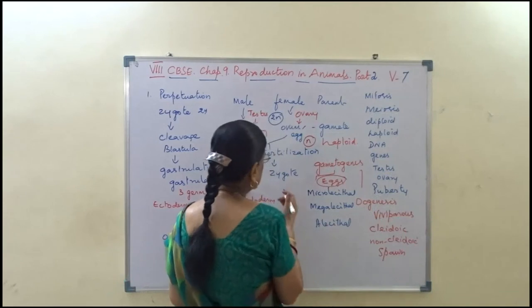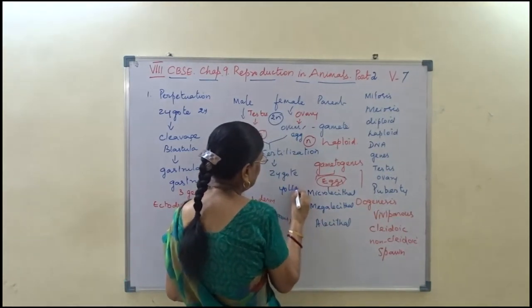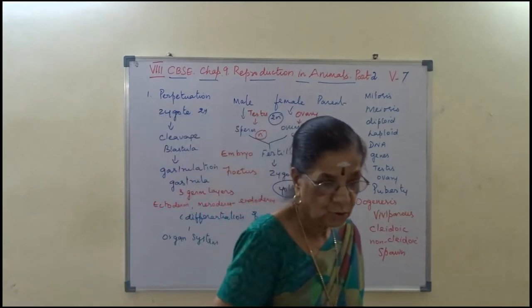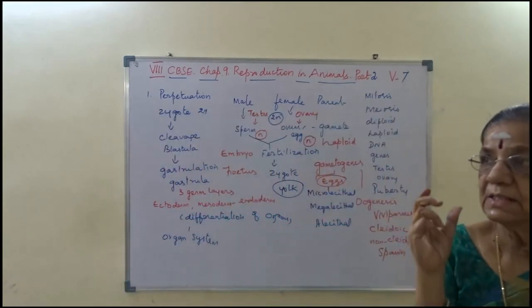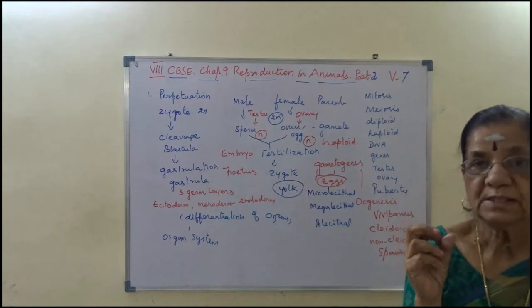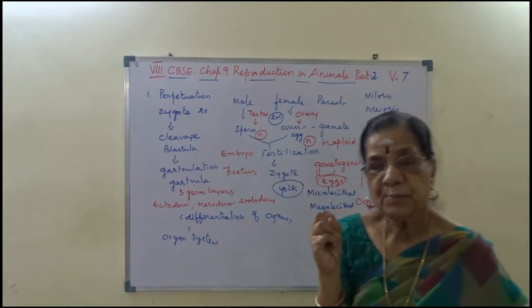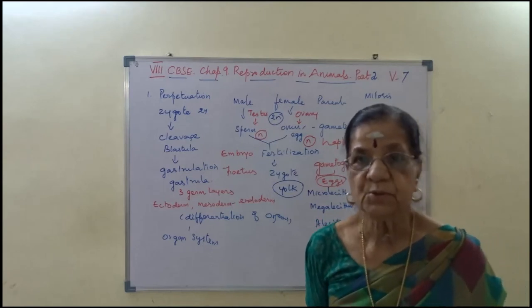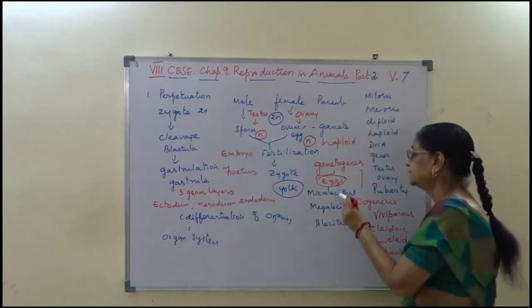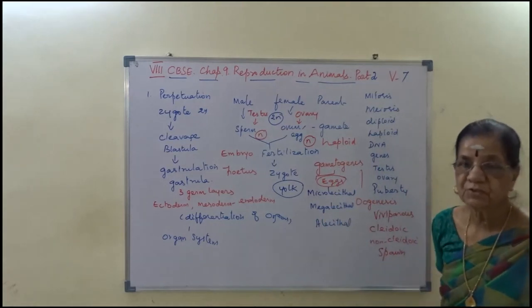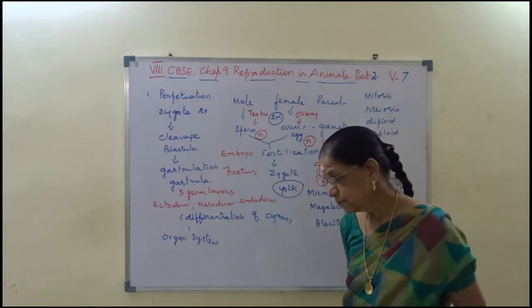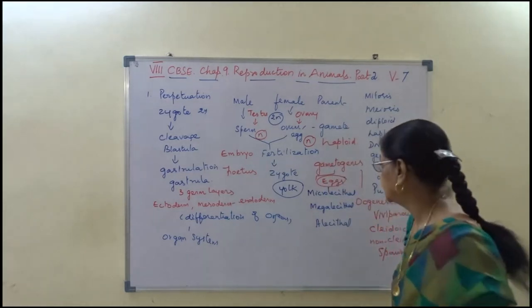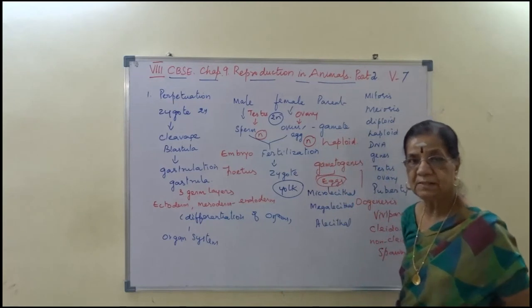When the yolk, other than the embryonic portion, is very meagerly, very poorly distributed, it is said to be microlecithal.